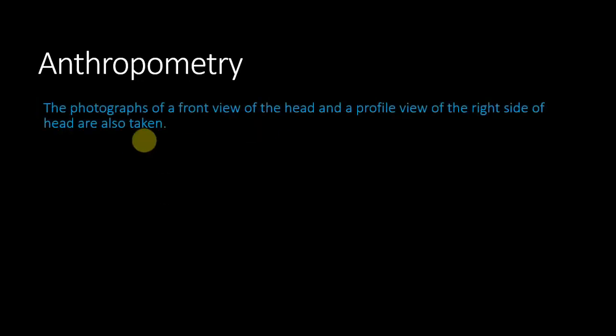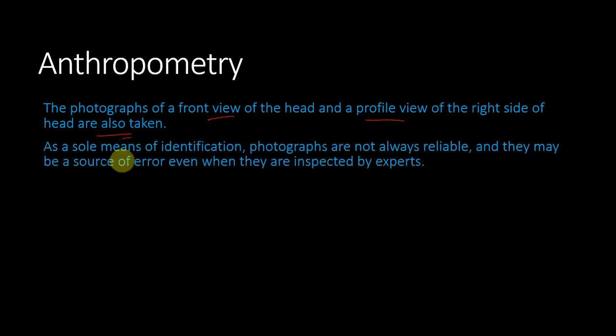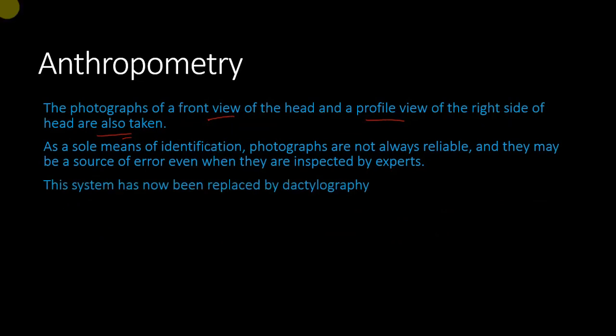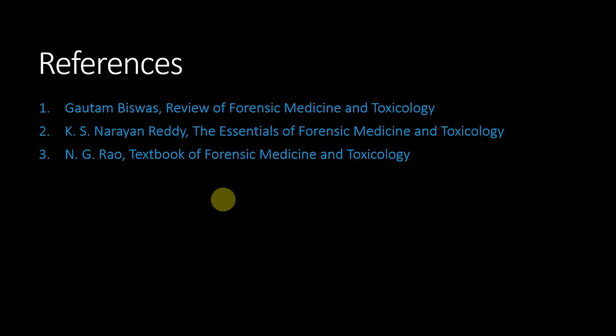Then we take a photograph of the front view of the head and of the profile view of the right side of the head. As a sole means of identification, photographs are not very reliable, hence a source of error will be there. These measurements are useful in anthropometry to estimate the identification of the person. This system has now been replaced by dactylography, since dactylography is more reliable than anthropometry.